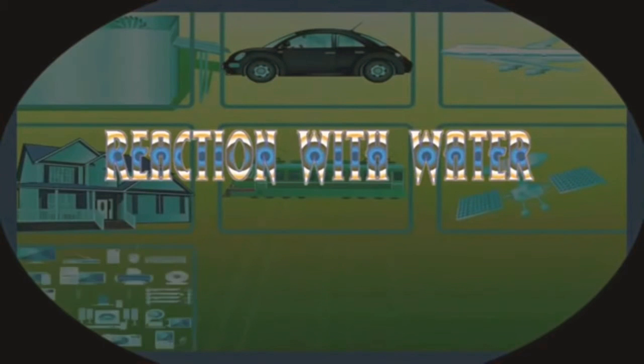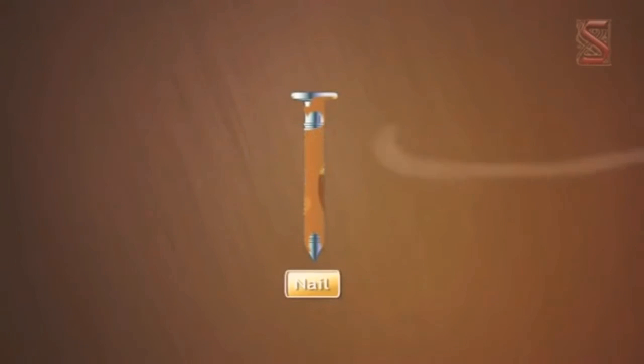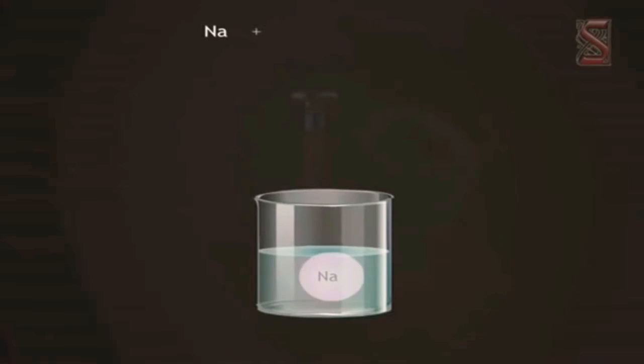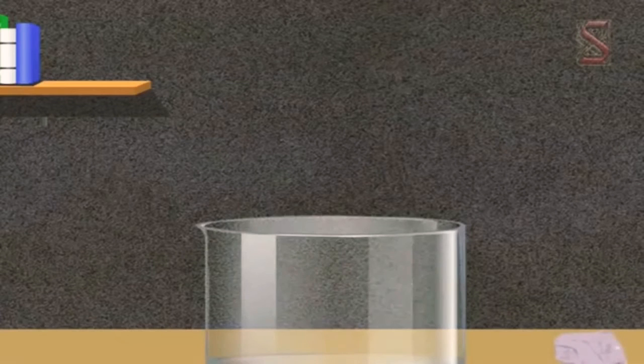Now we'll see how metals react with water. Do metals react with water? Yes, metals react with water. Let us see this experiment. Take sodium and drop it in water. You will find that sodium reacts with water. Na plus H2O gives 2NaOH. As it reacts with water, sodium has to be preserved in kerosene. Sodium is a very reactive metal.